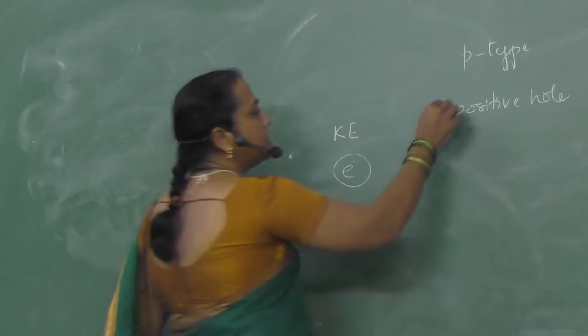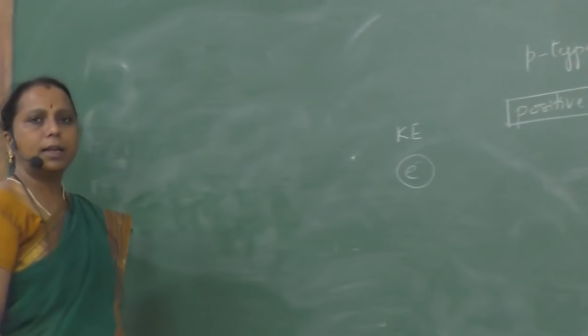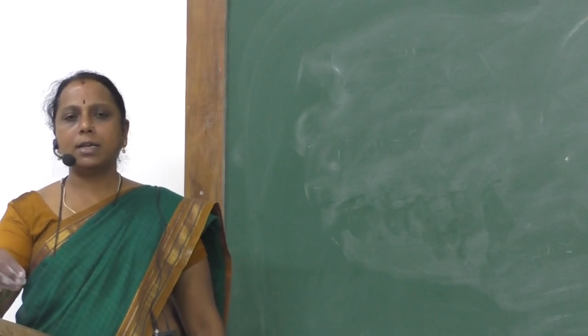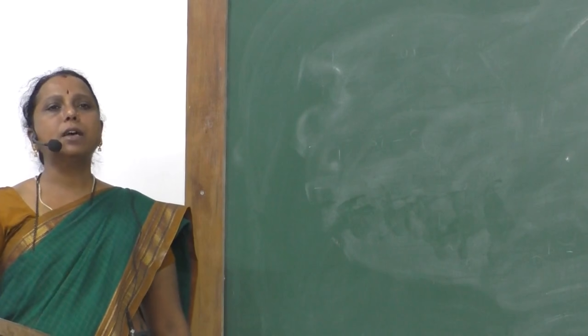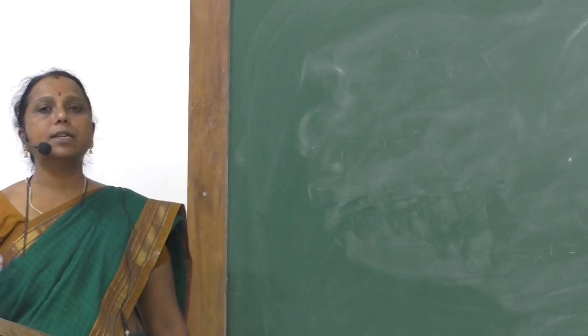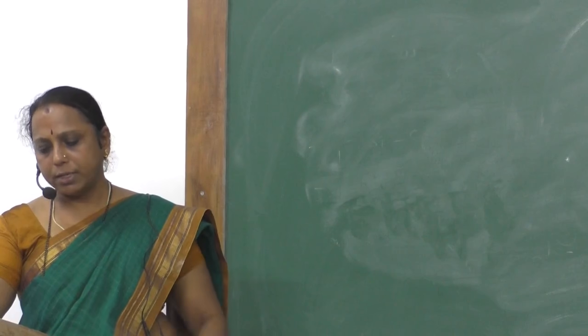The positive hole is nothing but an electron deficiency which attracts electrons. So you can answer this question as: due to the electron deficiency or due to the excess of electrons, semiconductor conductivity increases when doped with trivalent or pentavalent impurities.